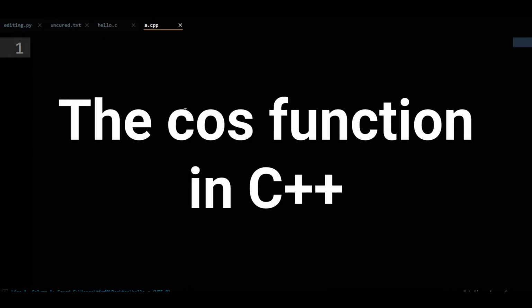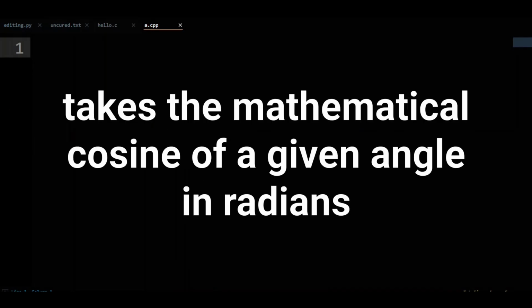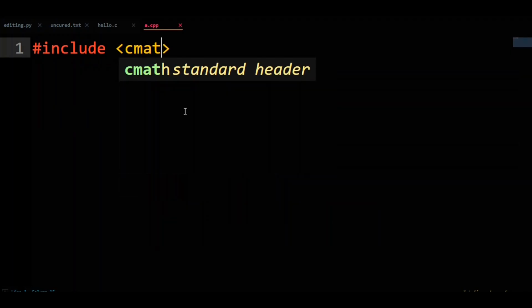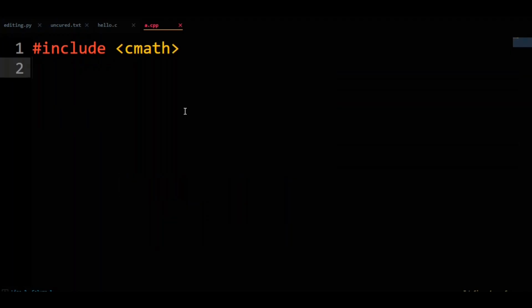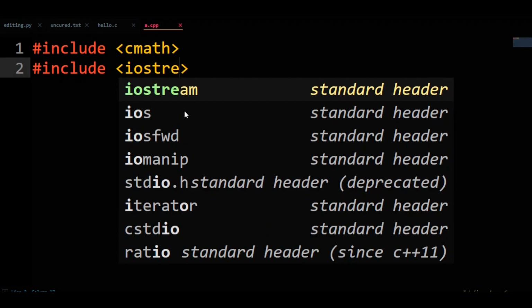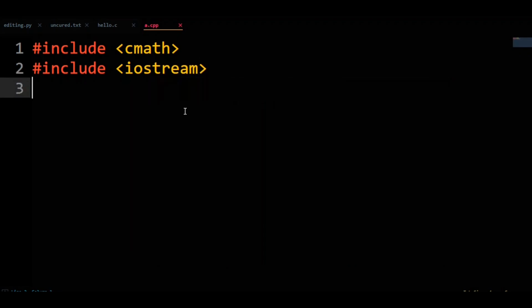The cosine function in C++ takes the mathematical cosine of a given angle in radians. Cosine is in the cmath header file. Let's #include <cmath>. We will also want to print our answer, so #include <iostream>, as well as doing using namespace std.